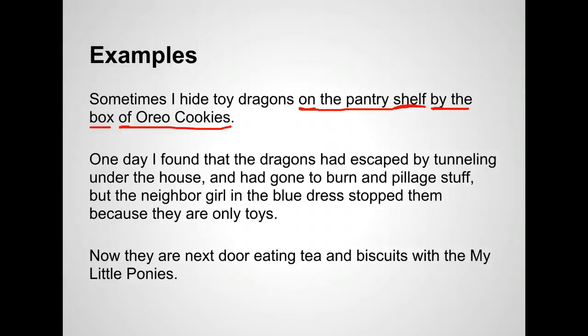The next sentence reads like this. One day I found that the dragons had escaped by tunneling under the house and had gone to burn and pillage stuff. But the neighbor girl in the blue dress stopped them because they are only toys. Here we go.